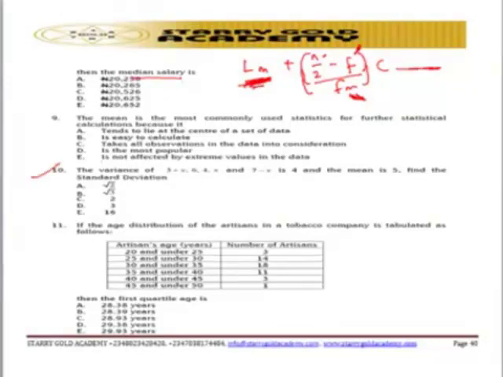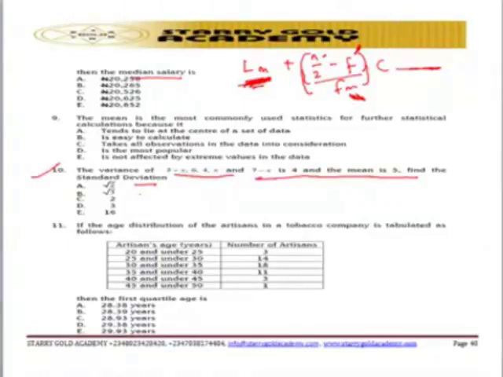We have question number 10. The variance of 3 plus S, 6 and 4, S and S minus 7 minus S is 4, and the median is 5. Find the standard deviation. That's another question on measure of dispersion. Go and note this on the measure of dispersion. From there you're able to know how to calculate the standard deviation. Mind you, standard deviation is the square root of the variance. Since the variance is 4, definitely the standard deviation will be 2. So the answer is 2 in question number 10.